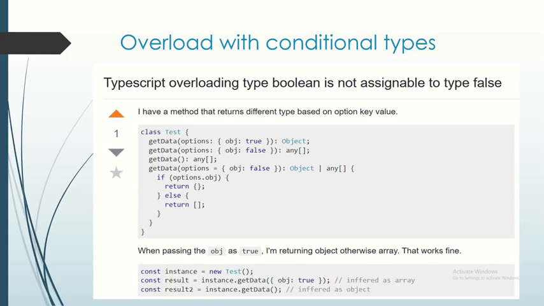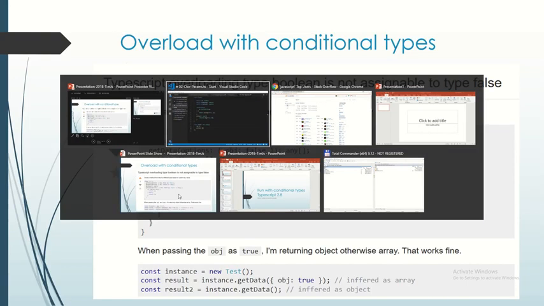No. Yeah. It returns an object with true, and with false it returns an array. The question got cut the other way around. Yeah, I had to cut it a little. No, it says inferred as array where it should say inferred as object. Yeah. Oh yeah, well, this is not my context. That's not. This is the question. Okay. But I did not edit questions, so.